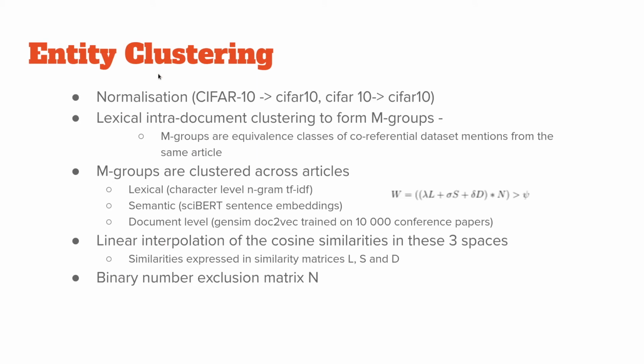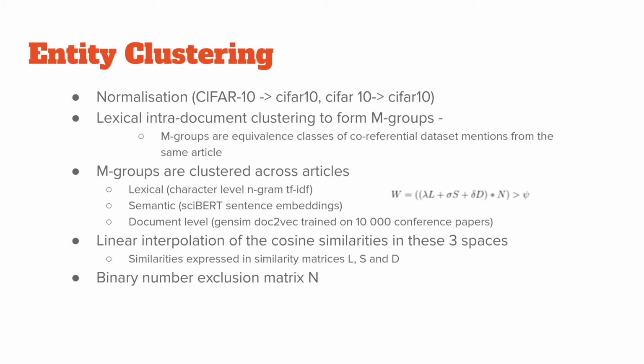So that's the co-reference resolution algorithm that I developed. First, we perform normalization of the dataset names to map them to similar strings and really help our algorithm along. Next, lexical intra-document clustering is performed to form M groups. So we look within each article and see which dataset mentions are co-referential. That's really to help our algorithm in terms of computational complexity, as we will not have to later compare each dataset mention with each other dataset mention, but only each M group.